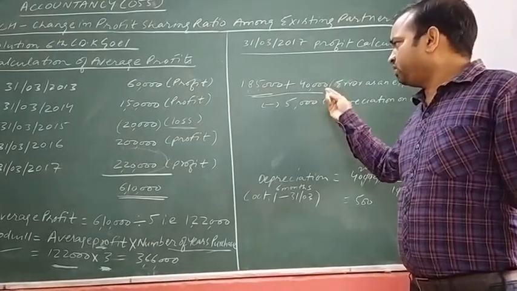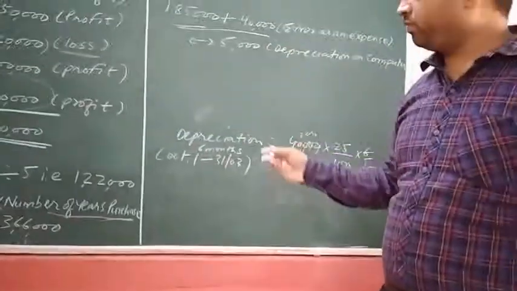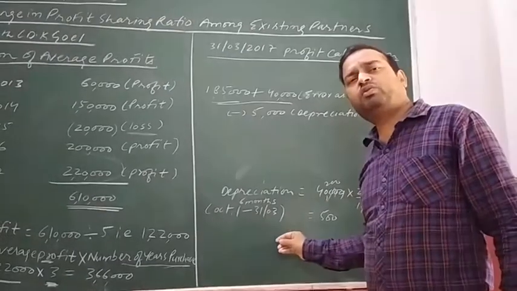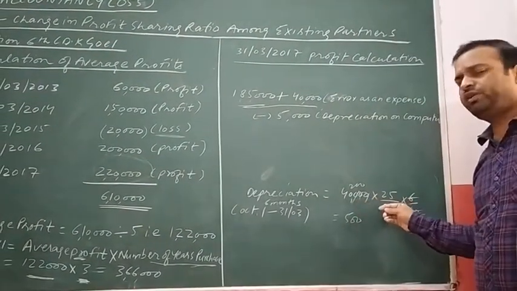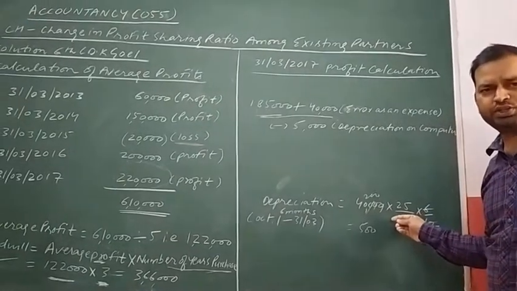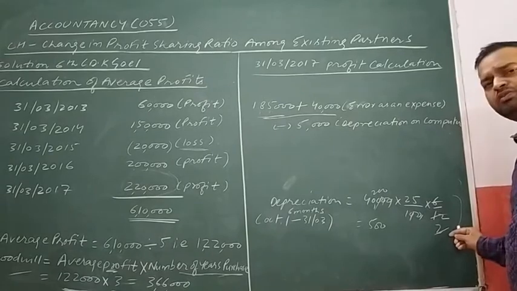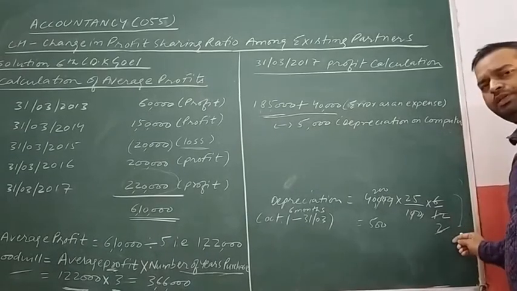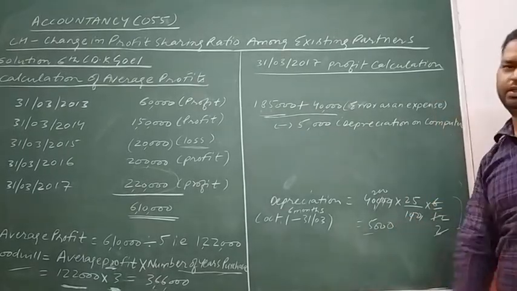First of all, we need to calculate the depreciation. For how many months? For 6 months. 40,000 multiplied by 25%, which is the rate of depreciation given, for 6 months. The answer will be 5,000 rupees.